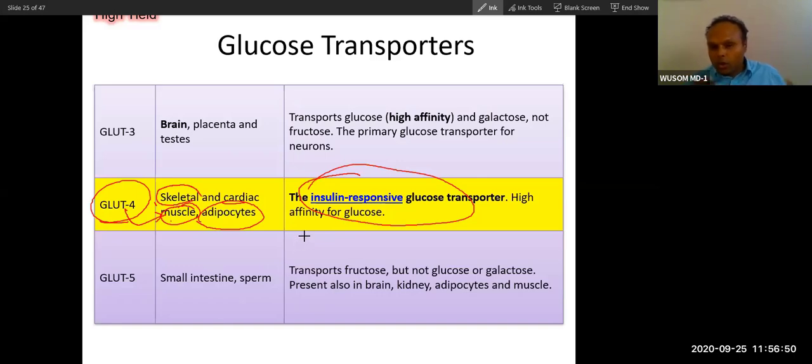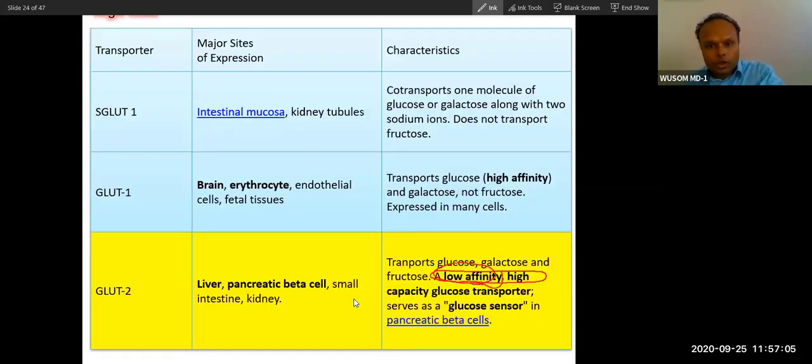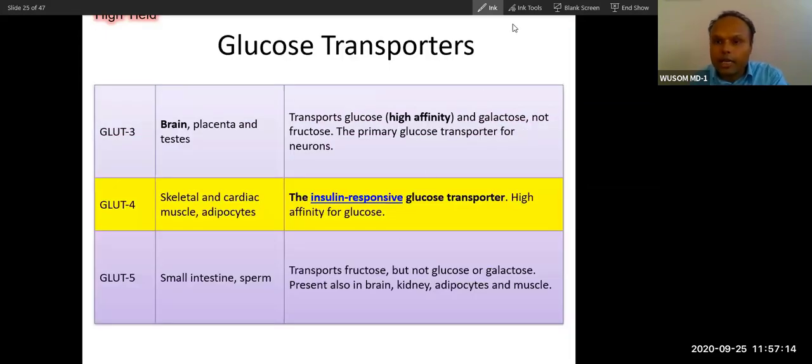Once you eat glucose, insulin increases in the body, and then entry of glucose into muscle increases. That is why GLUT4 is insulin responsive. GLUT2 is in the beta cell of pancreas, which will secrete the insulin. GLUT2 is low affinity and GLUT4 is insulin responsive.